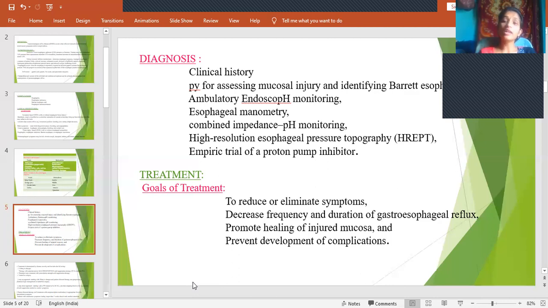And then we have to promote healing of this injured mucosa, which will be helped by EGF, epidermal growth factor. So we should promote healing and then prevent development of complications. Once it is diagnosed early, then only we can prevent the complications, right? So these are the points to be remembered. First is to reduce or eliminate the symptoms, decrease the frequency and duration of gastroesophageal reflux, promote healing of the mucosal injury, and also prevent the complications. So these are the goals of treatment, right?